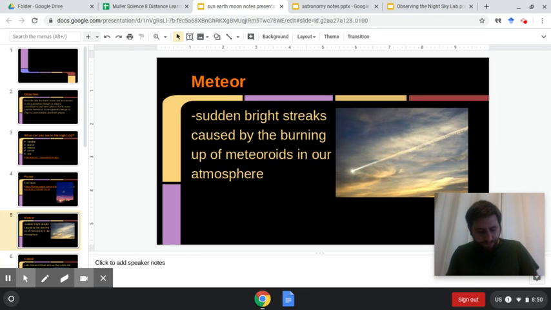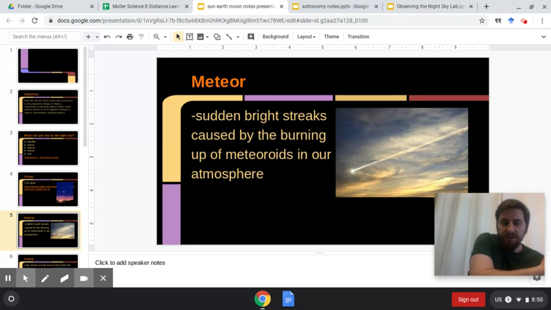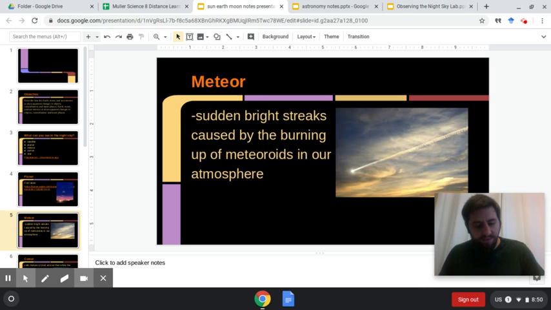Page 9. Planets. Planets appear to move against the background of stars, as shown in Figure 4. So if you look, the orange dot there, week 1, week 3, week 5 is how it looks like the planet Mars is moving. And in week 7 and week 9, they're just going to be to the left of those. So week 7 is going to be a half inch to the left of week 5, and week 9 is going to be half an inch left of week 7. And that's just how it looks.